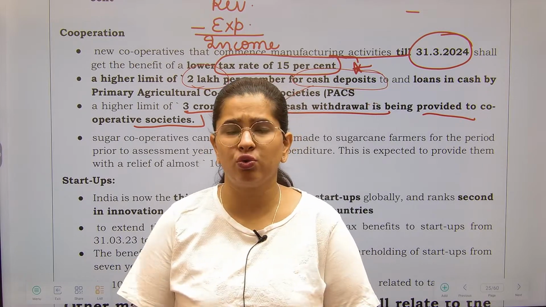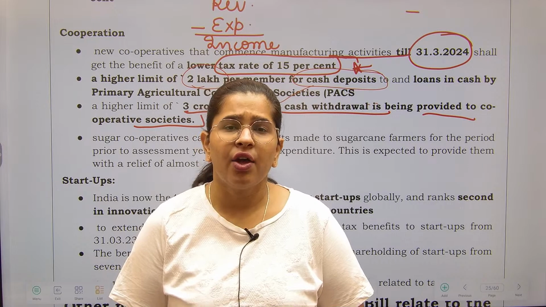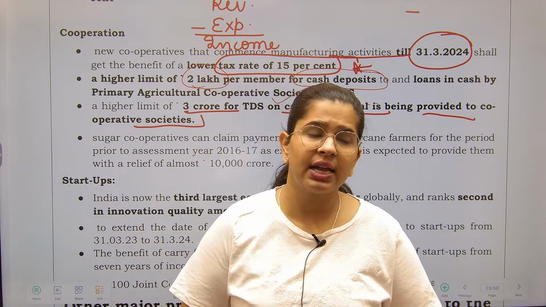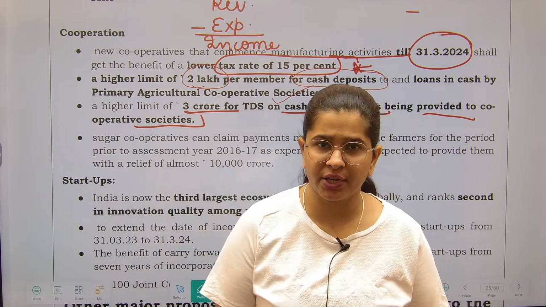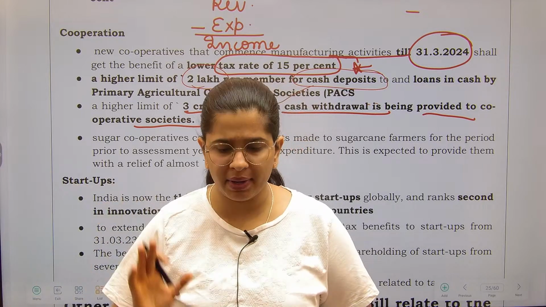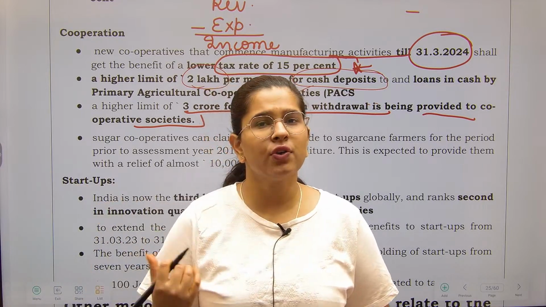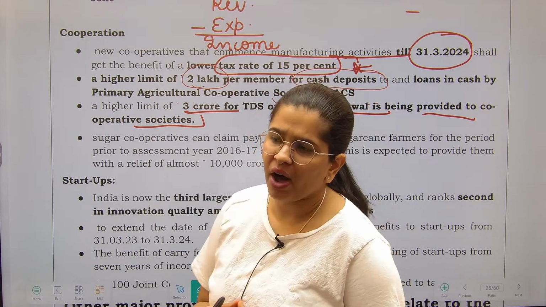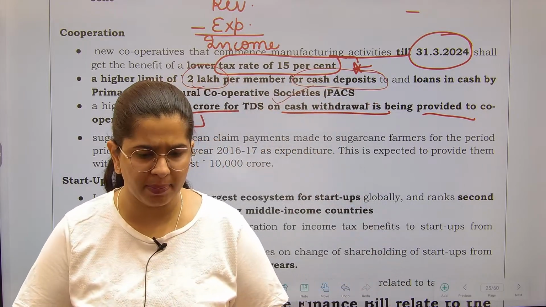Cash leads to black economy, we all know that, so the government does not want that. The government wants everyone to do digital transactions, so that we know where the money has originated from and where it is going. But in the case of cooperative societies, just think, the members are small farmers as well as small people.